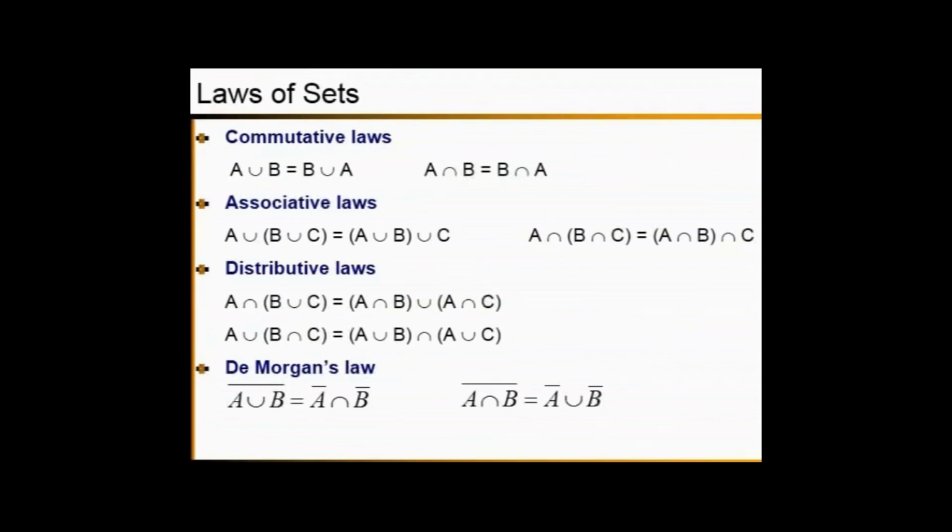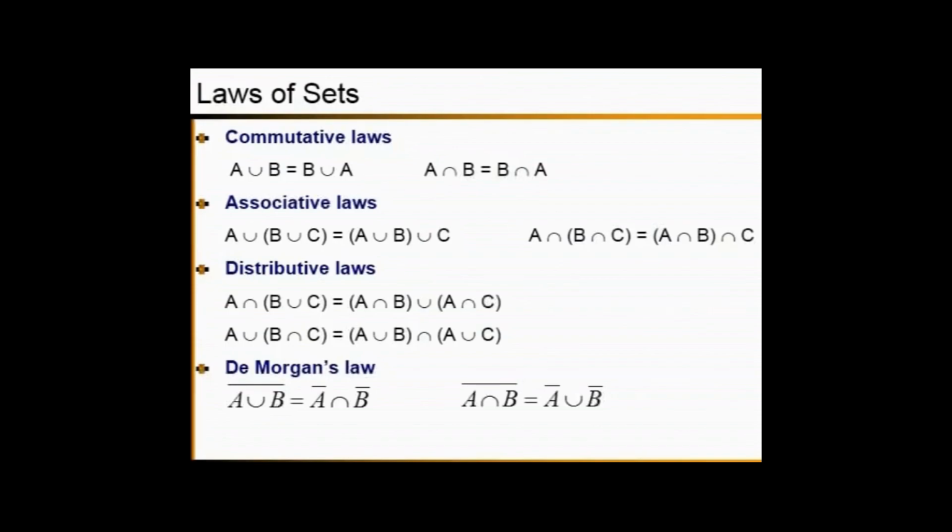The next law is the associative law. We apply the associative law if the sets are connected with the same set operation. Let's look at it. If you have A union (B union C), the operations are the same. According to the basic rules, we solve the brackets first, so we need to consider B union C first.